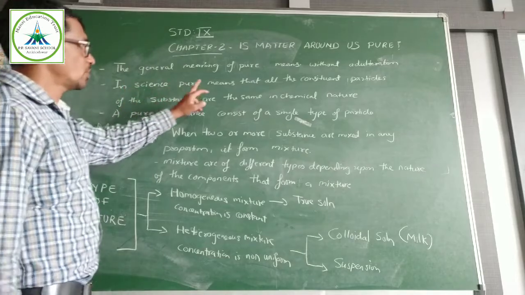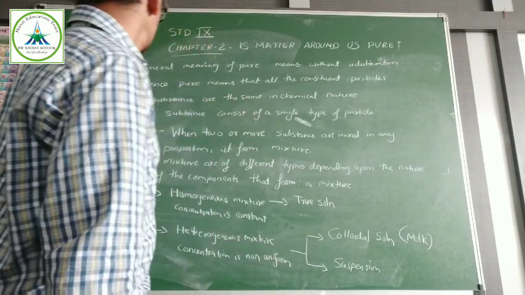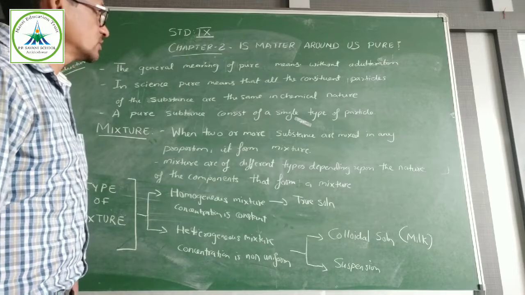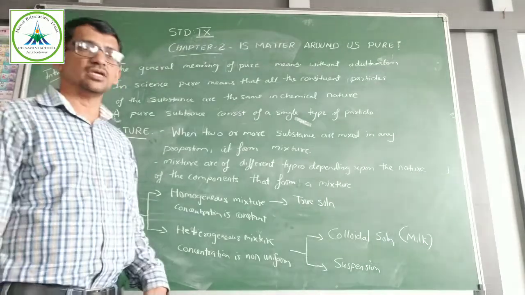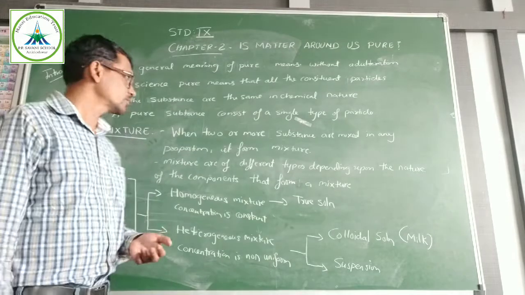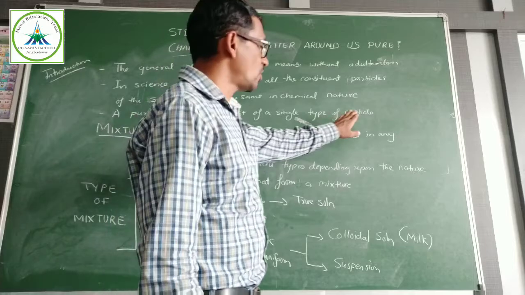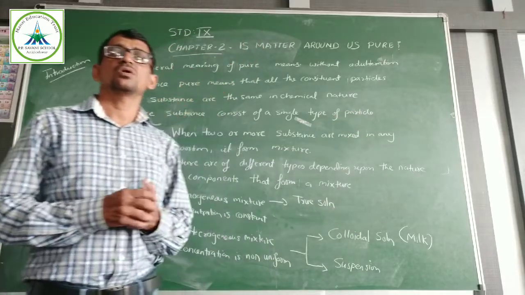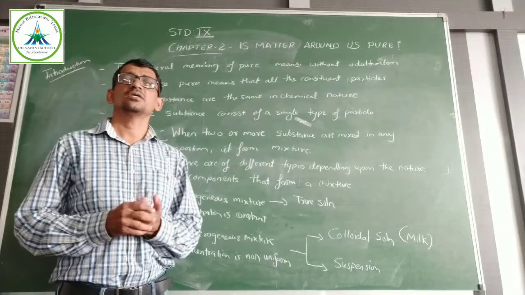In science, pure means that all the constituent particles of the substance are the same in chemical nature. The chemical composition is the same throughout in the pure form. A pure substance consists of a single type of particles. So if there is only one type of particles or molecules, then that substance is pure.